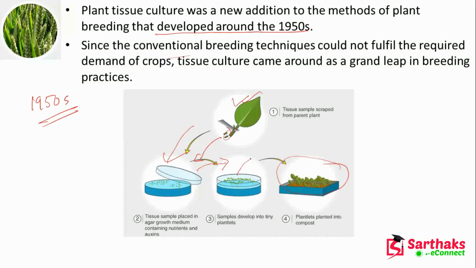Then we take out the plantlets, add some compost, and the plantlets will be implanted. So you can have a huge number of plants from this, right? And we do this in different farms also.